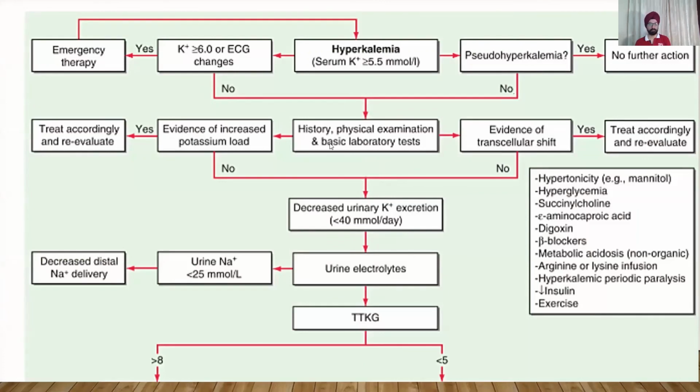You can go through this slowly if you want. See, you look at this urine sodium here. Very important. I always look at urine sodium whenever I am evaluating patients. It's a small and cheap test. People don't use it. In hyponatremia, hyperkalemia, hypernatremia, in cases of heart failure, please use urine sodium and it will tell you the state of effective circulatory volume. Because if urine sodium is reduced, the effective circulatory volume is reduced because the distal nephron is not getting sodium or water into it. Okay, so you can go through this.